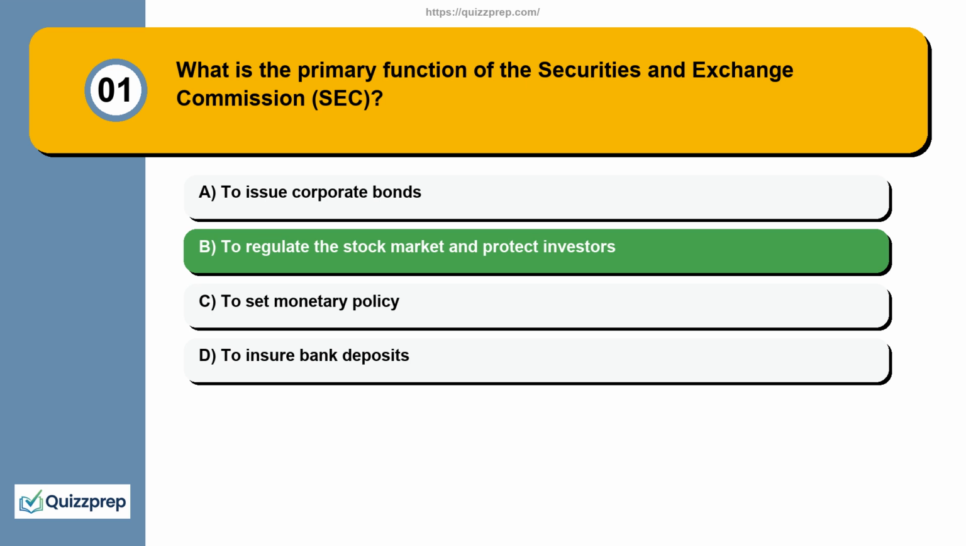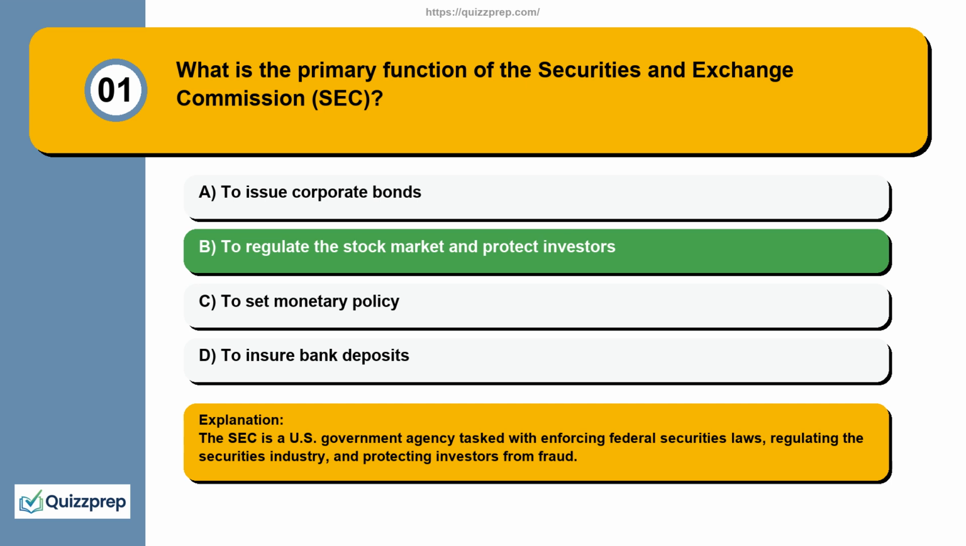The correct answer is option B. To regulate the stock market and protect investors. Explanation. The SEC is a U.S. government agency tasked with enforcing federal securities laws, regulating the securities industry, and protecting investors from fraud.